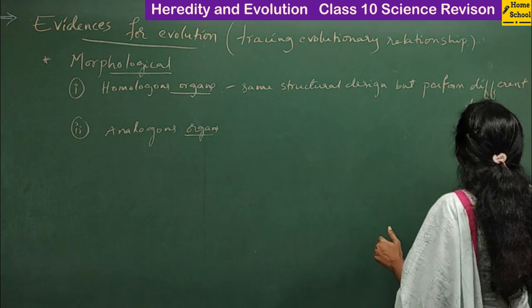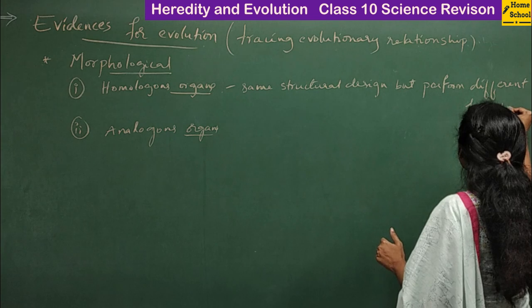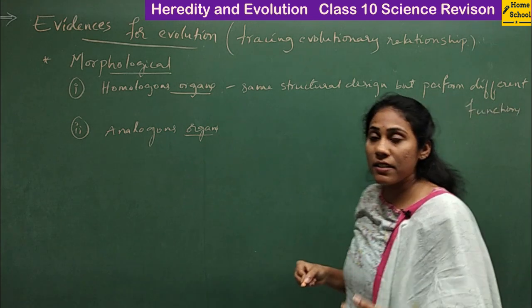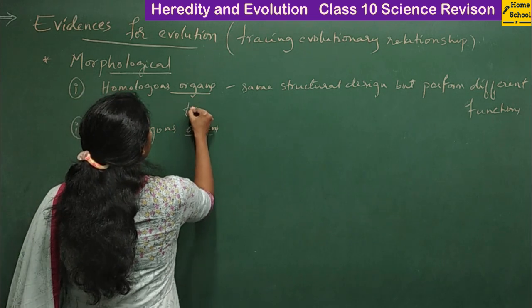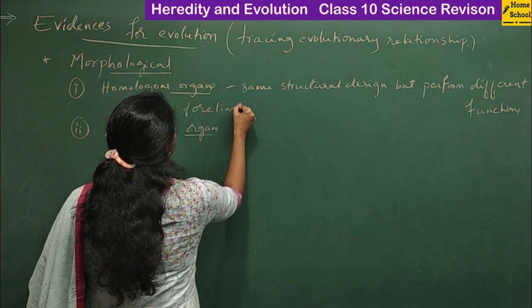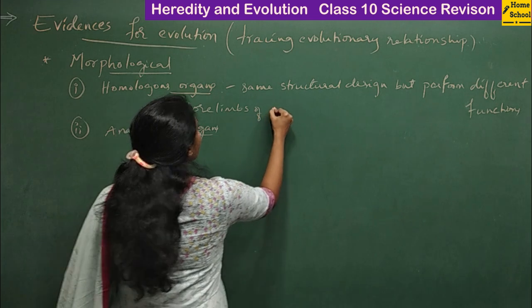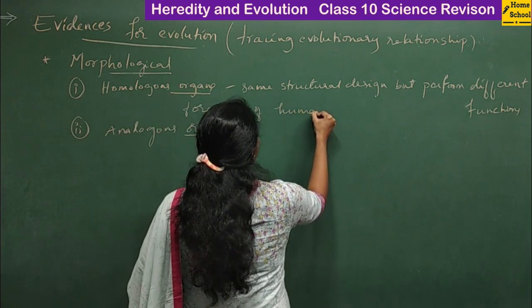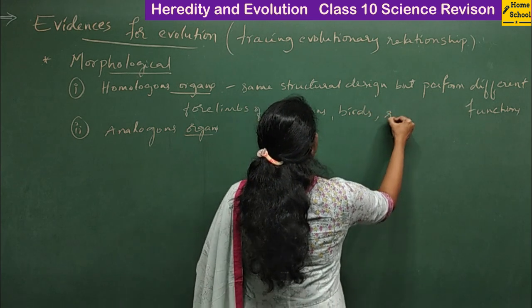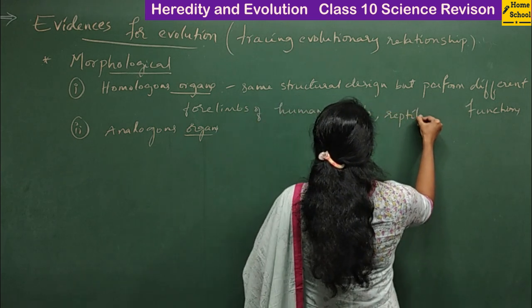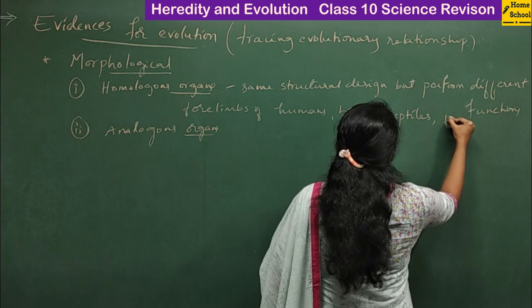This is called homologous organs, right? Examples are the forelimbs of mammals, very important, forelimbs of humans, birds, reptiles, or amphibians, that is frog.